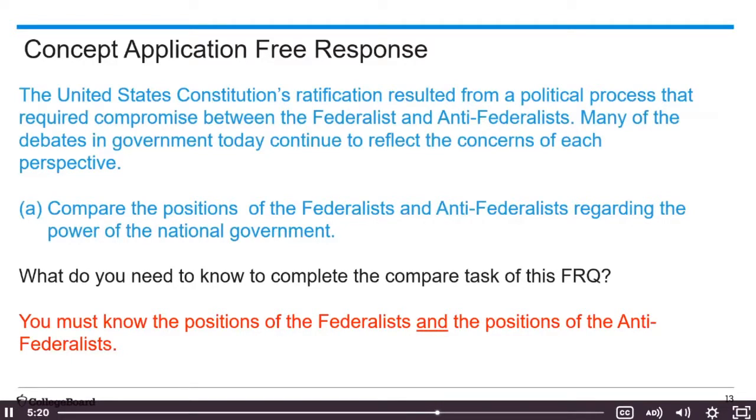We'd be looking at the Federalist Papers. We'd be talking about Brutus. That's where we would get that information from. So you see how things are starting to connect together here. So always think about what it is that you're being asked so that you can make sure that you are able to complete the task and cover everything that is being asked for you to do.